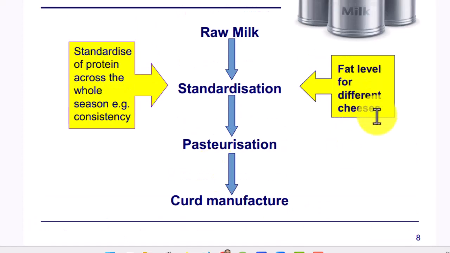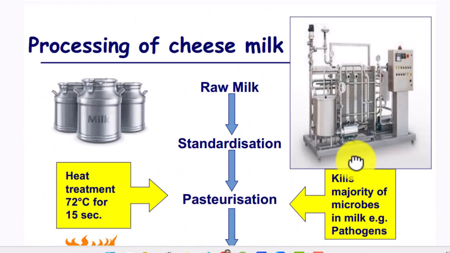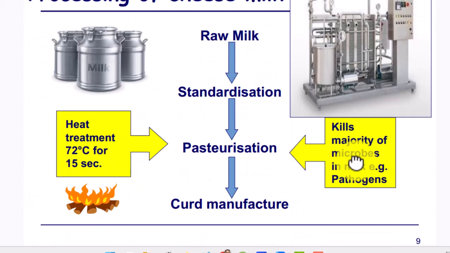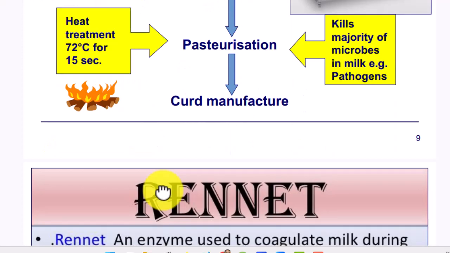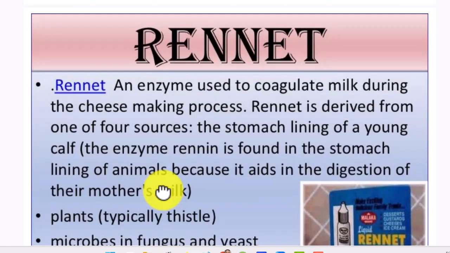Processing of milk: raw milk, standardization of protein across the whole season, standardization of fat level for different cheese, pasteurization, curd manufacture. Pasteurization kills the majority of microbes in milk, at 72 centigrade for 15 seconds.